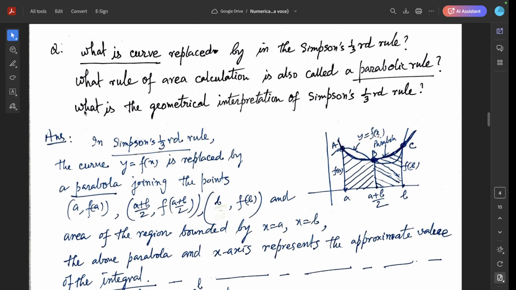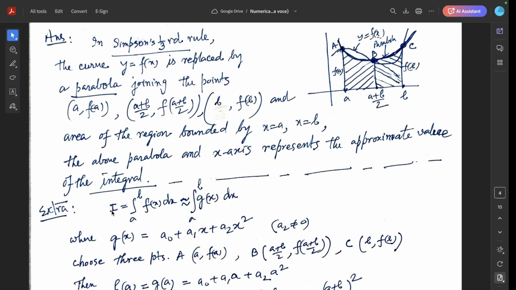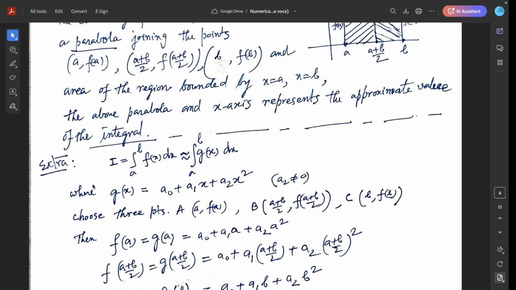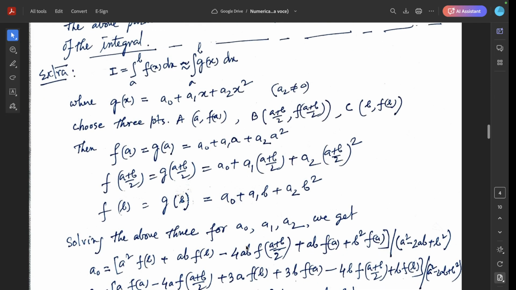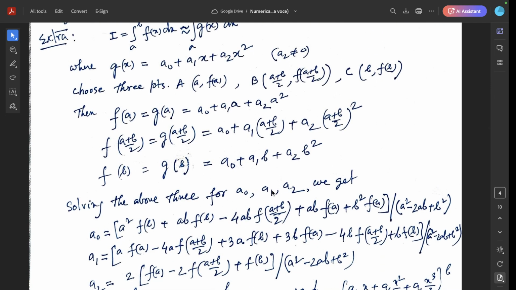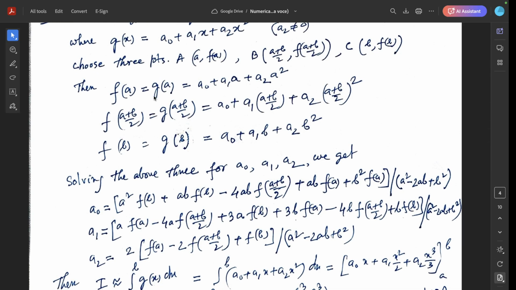Actually, what is the justification for this parabolic rule? If the exact value of the integral from a to b of f(x) dx is approximated by the integral from a to b of g(x) dx, where g(x) is a parabola of the type a0 plus a1x plus a2x squared with a2 not equal to 0, then choose 3 points a, (a+b)/2, and b such that f(a) equals g(a), f((a+b)/2) equals g((a+b)/2), f(b) equals g(b). Solving these three equations for a0, a1, a2, we get